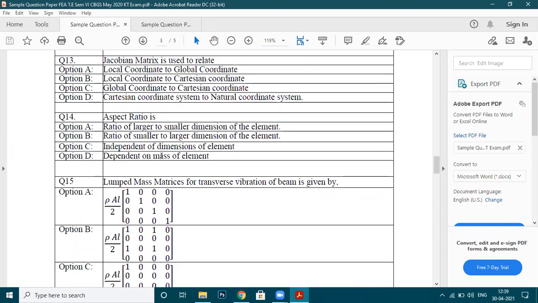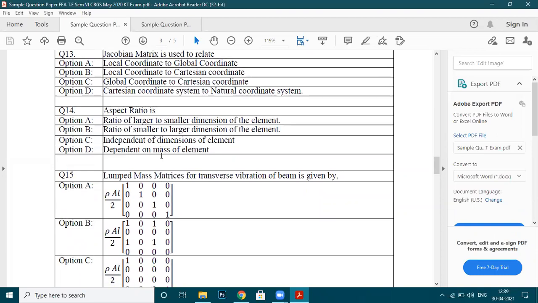Now go to question number 14. Aspect ratio. Aspect ratio is the ratio of... Option C. Option C. It is independent of dimensions of the element.